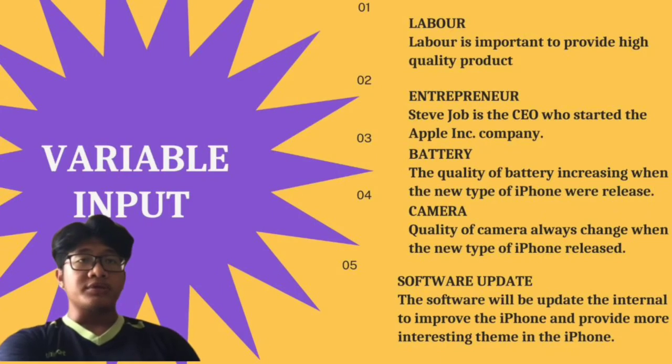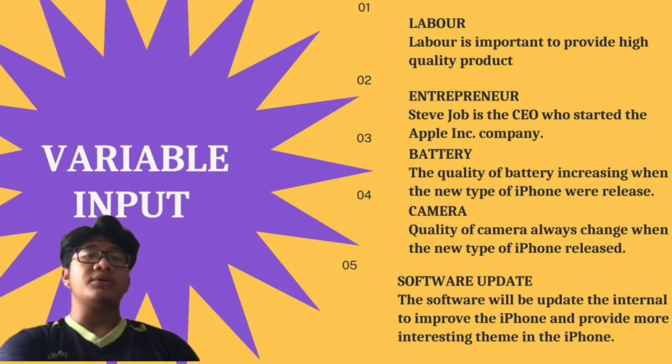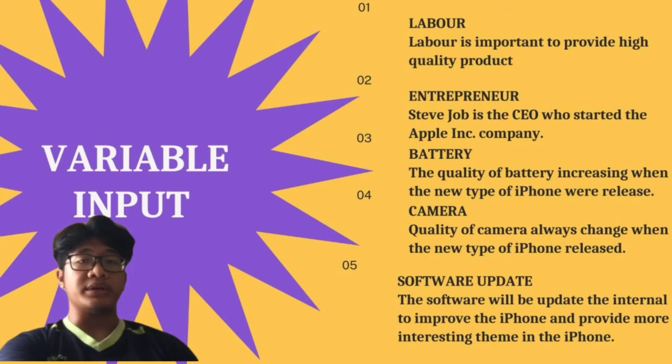And then we proceed to the variable input. First thing first is labor. Labor is important to provide a very high quality product. Secondly, the entrepreneur. Steve Jobs is the CEO, Chief Executive Officer, who started the Apple Inc. company. Thirdly is battery. The quality of the battery increases when a new type of iPhone is released. Fourth, the camera. The quality of the camera always changes when a new type of iPhone is released.